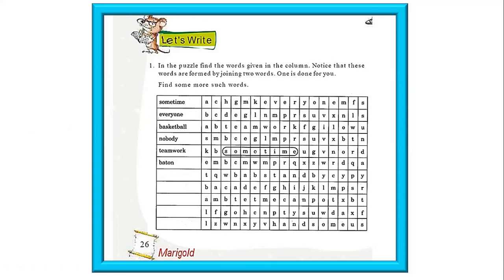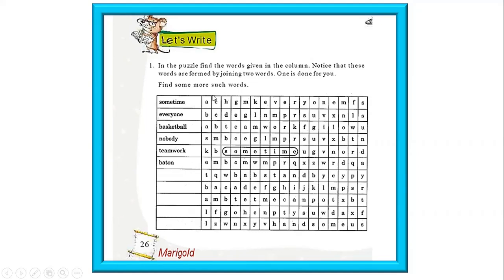For example, the word sometime is made by joining the two words some and time. The word everyone is made by joining the two words every and one. Same goes with basketball. The word basketball is made from the two words basket and ball. The word nobody is made from the two words no and body. Now you need to find these words in this puzzle and circle them. Once you have found and circled these words, you can look for some more such words and write them down in the space that is given here.